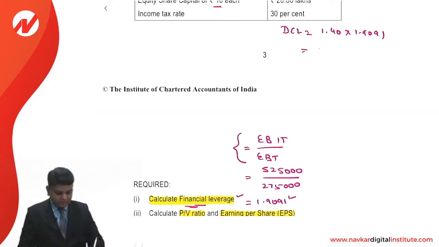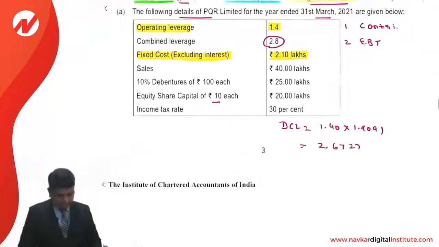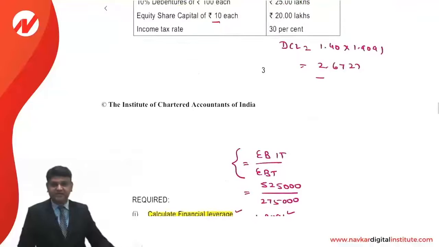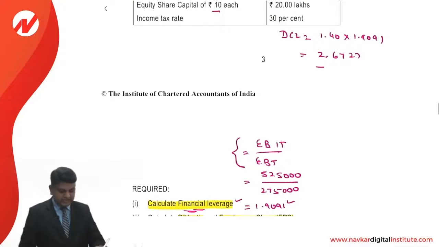That comes to 2.6727. So DCL will be 2.6727.